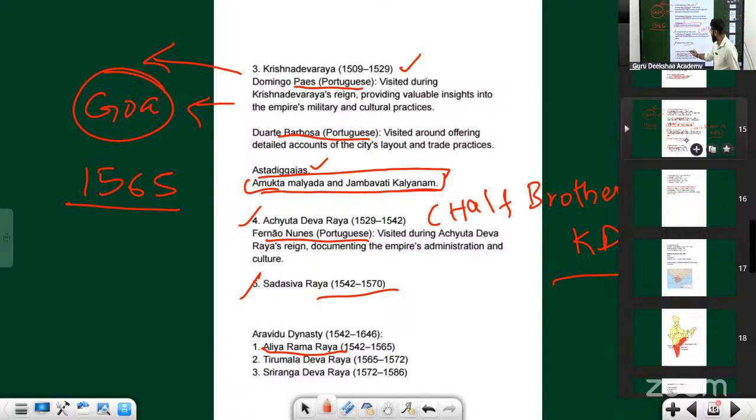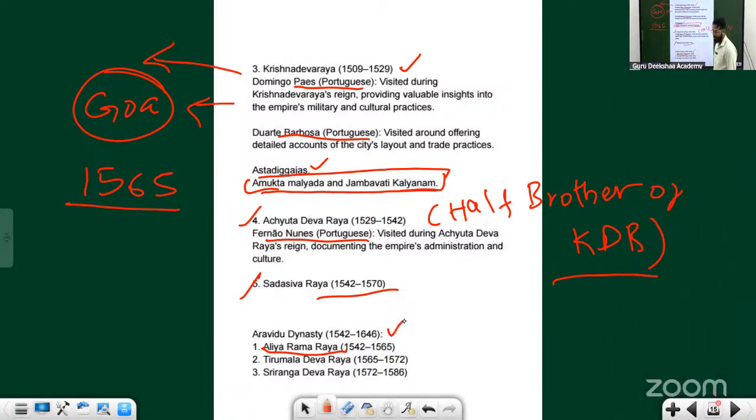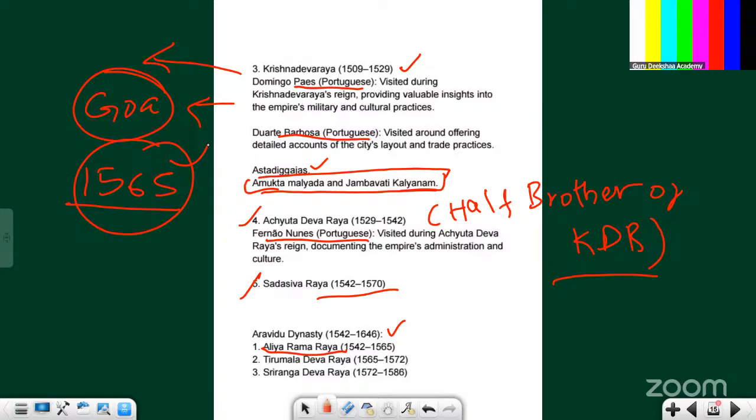Then there is one dynasty called the Aravidu dynasty. I told you about 1565. After this battle, it gave the death blow to Vijayanagar, but that doesn't mean they were completely stopped. They were controlling smaller portions. This is the Battle of Talikota. Do you know where the Battle of Talikota happened? It happened in a place called Talikota, as the name suggests.